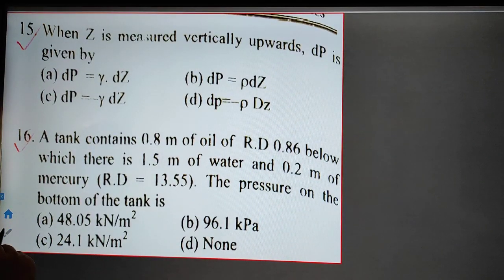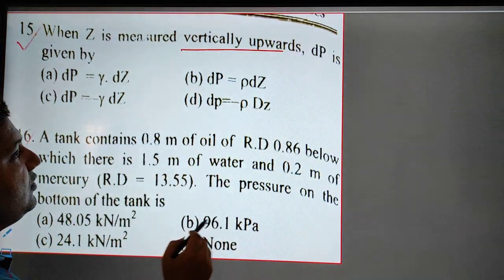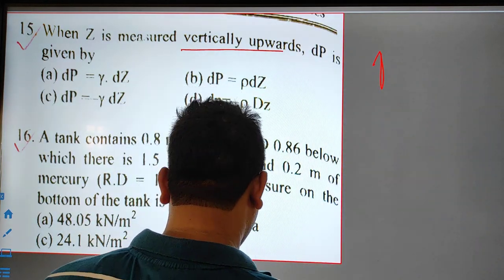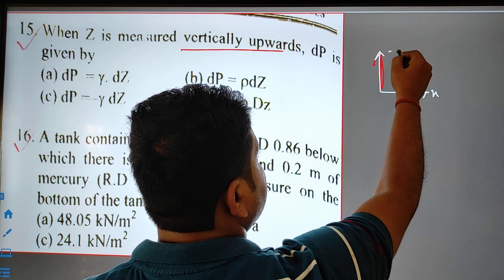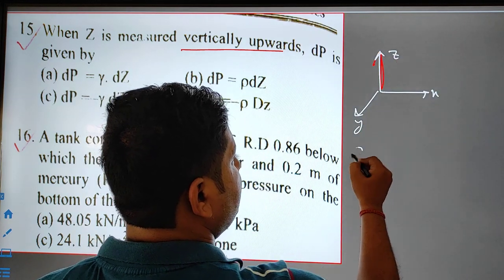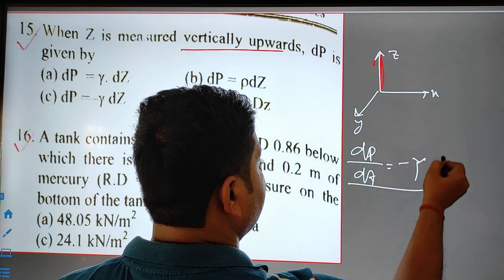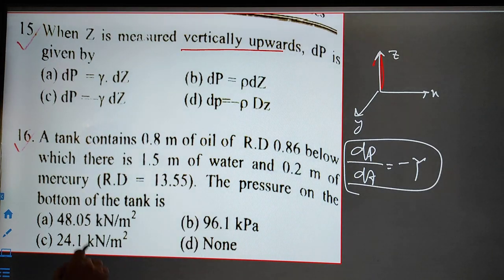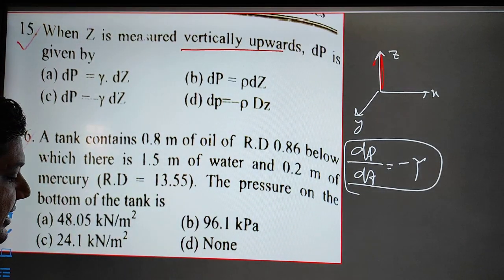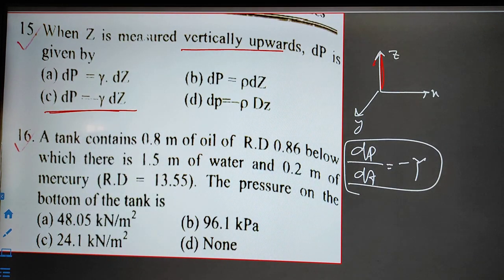Now this is also very simple. When Z is measured vertically upwards, the hydrostatic law will be as follows. Z is measured in the vertical upward direction, so this is X, this is Z, and this is Y. Now dP by dZ will be equal to minus gamma. If Z is measured in the downward direction, it will be plus gamma. So option C, dP by dZ equal to minus gamma, is the correct answer for the question.